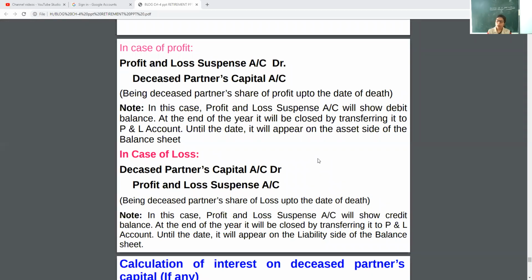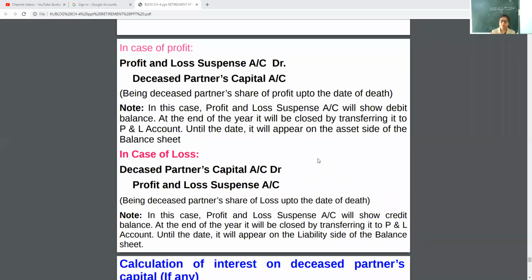Then, deceased partner's capital account debit to P&L suspense account in case of loss. See, if the partners share the profits, they are also liable to bear the losses of the firm up to the date of death. Okay. In this case, the profit and loss suspense account will show a credit balance, and at the end of the year, it will be closed by transfer into the P&L account. Until then, it will appear on the liability side of the balance sheet.